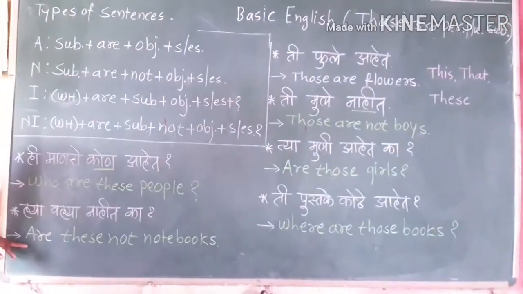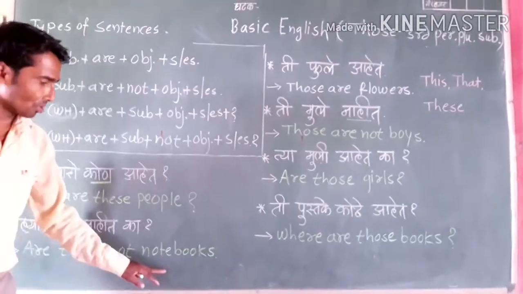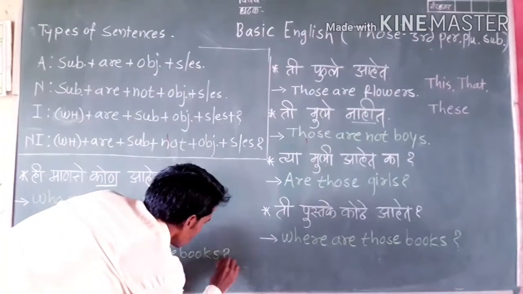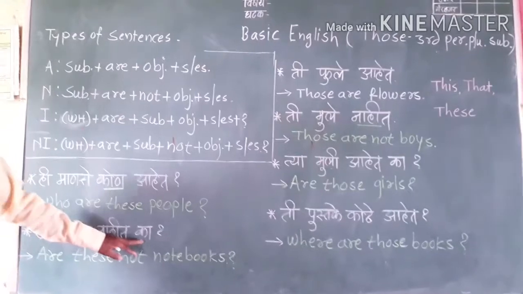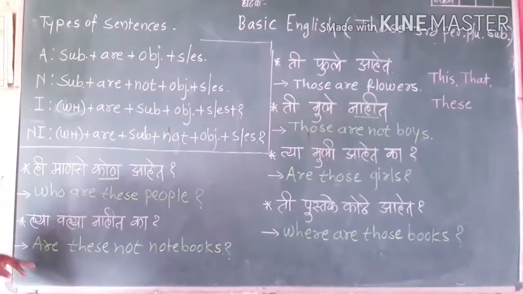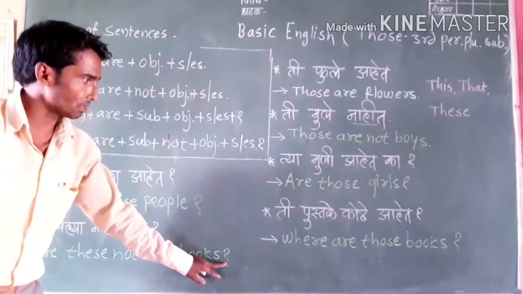Then the sentence is, are these not notebooks? And the last one is a question mark, because this is an interrogative sentence. So here is a question mark.